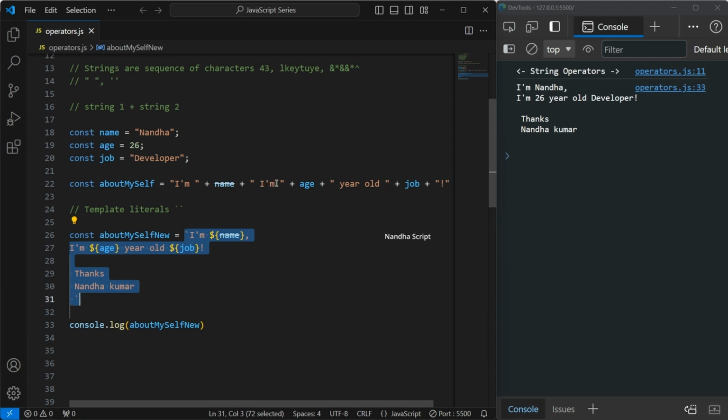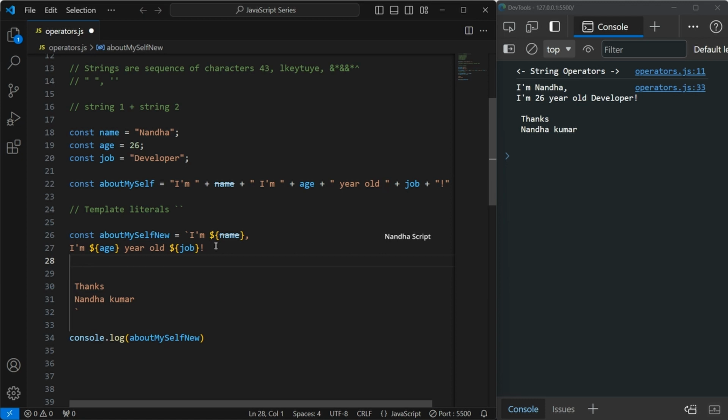If you are using double quotes, you need to add slash n for a new line, correct? Like this, if you need to add one. But if you are using template literals, you can freely do your things by just clicking enter, and you can directly change the structure. It will consider this as it is.